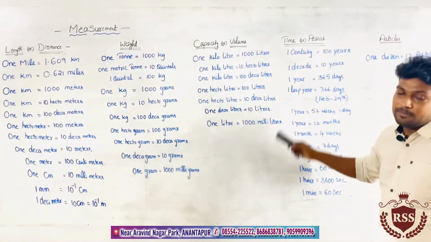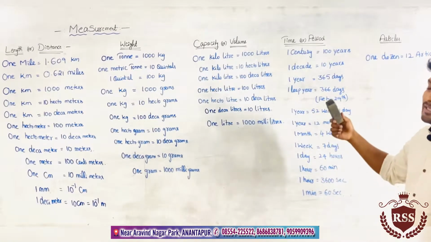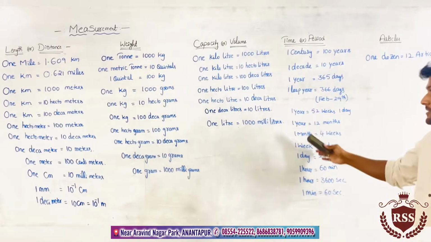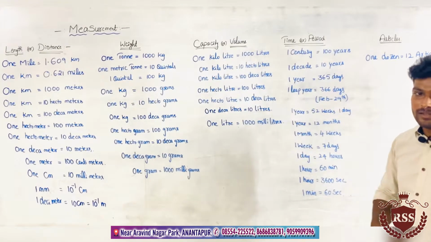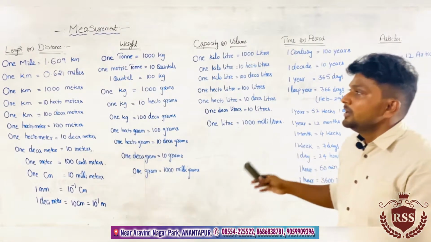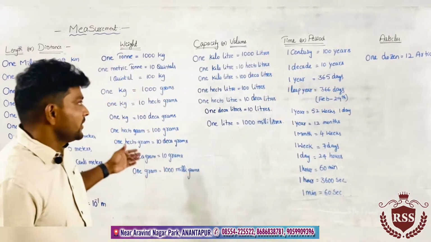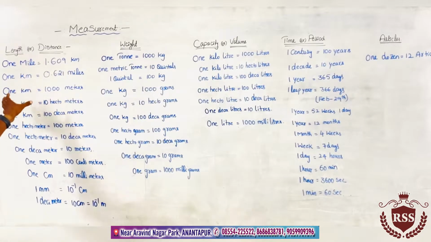Next one is time. We know that, right? Time is discussed in years and months. Next one is articles. These are all the different kinds of measurements, but in these we have different types of units.